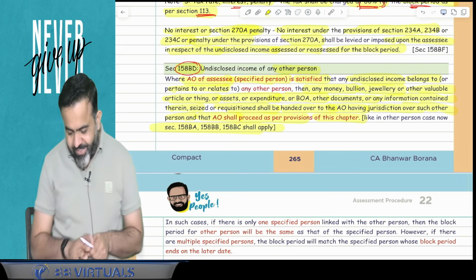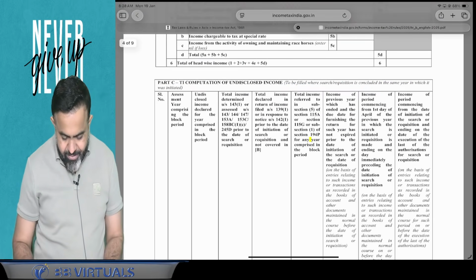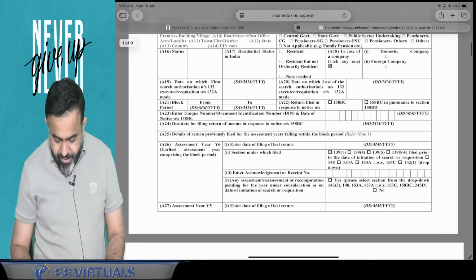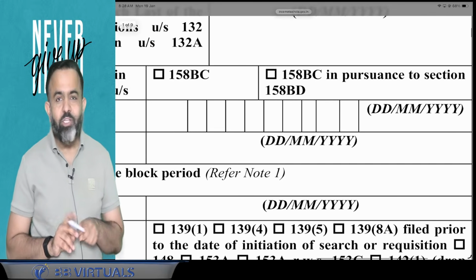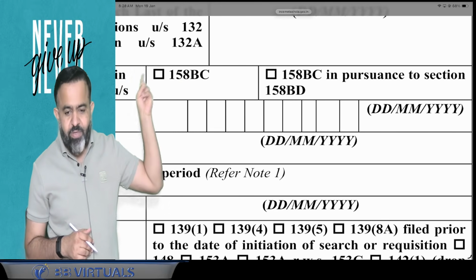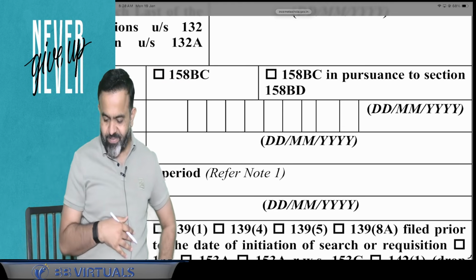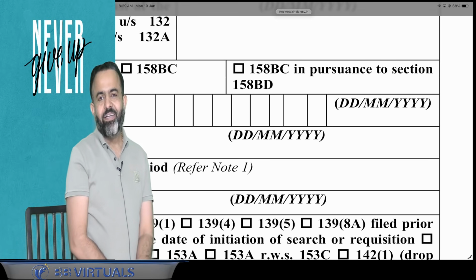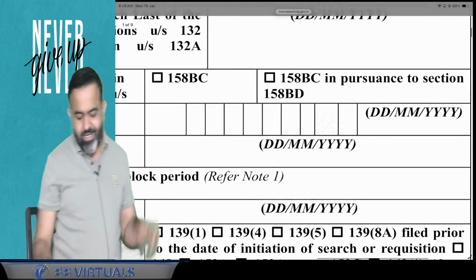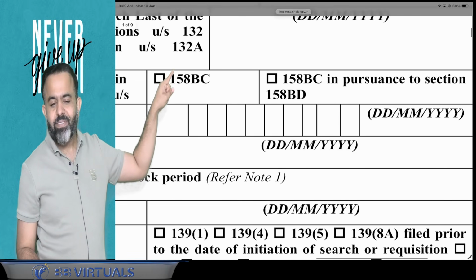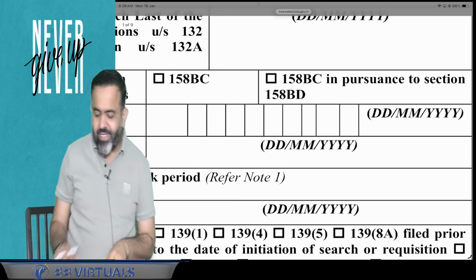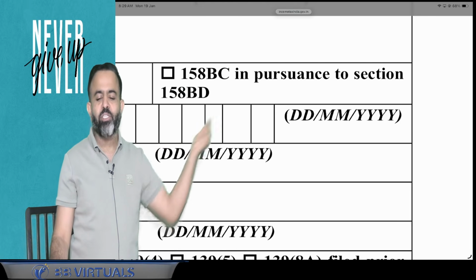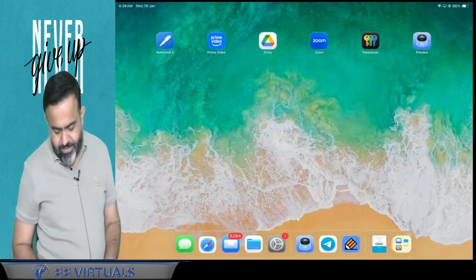So guys, when you file the return, we were discussing the return, that is ITRB. In ITRB there is a column, like under which section you are filing the return. Here you are filing the return under section 158BC. 158BC means a raid is conducted in your case. The second option is 158BC in pursuance of section 158BD. Here Rajnikant will file the return in ITRB and will take the first option, 158BC. But when Dhanush is filing the ITRB, Dhanush will click on the second point, 158BC in pursuance of section 158BD. You got my point or not? Yes.